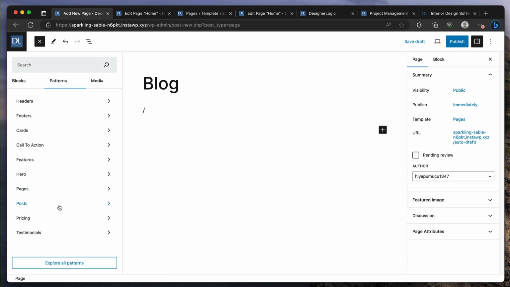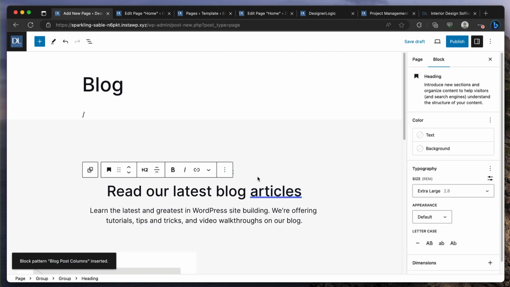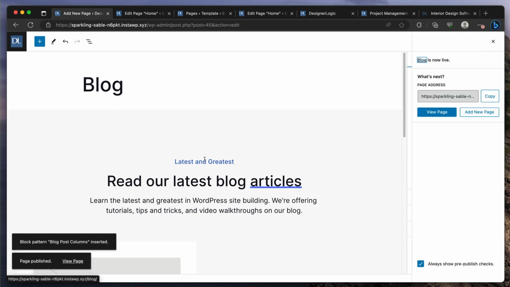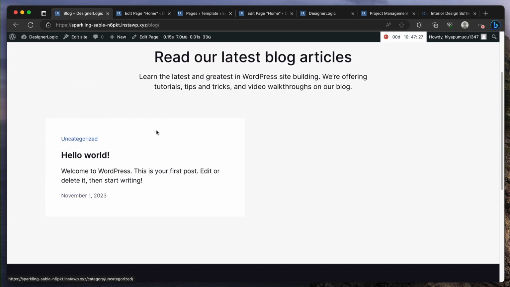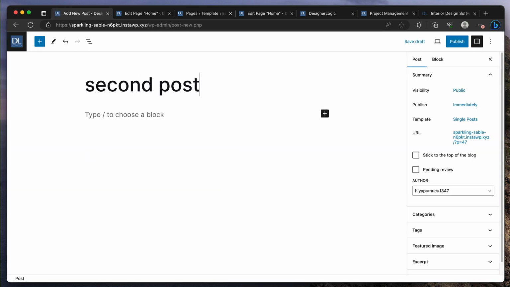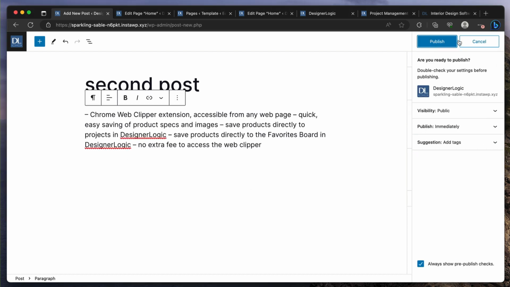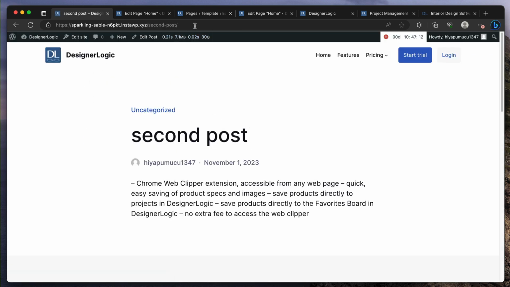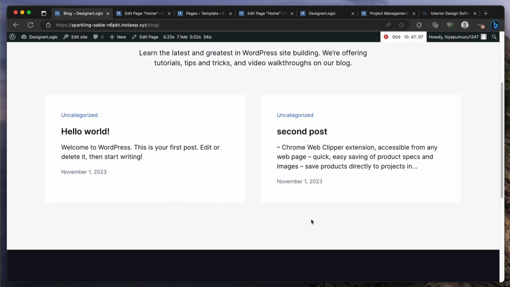Let's see if there's posts here. Let's do this one. It's just a pattern for the blog, all right? And so here it is, publish, and now we have this page, and here it's just a little grid of images. So if I were to create a new post, second post, and grab some text that I had in my clipboard, publish. I can now go to the blog page, and it'll show me the post, cool.